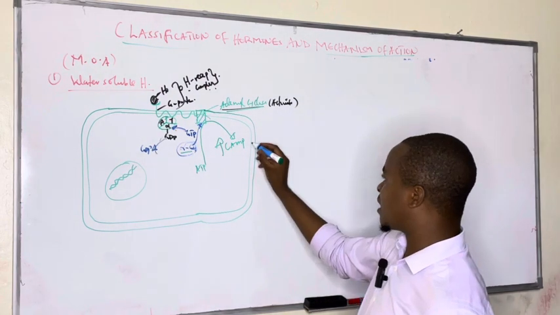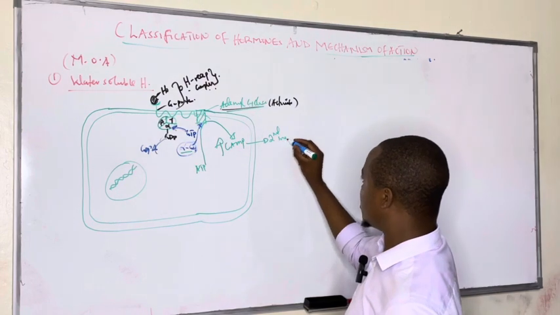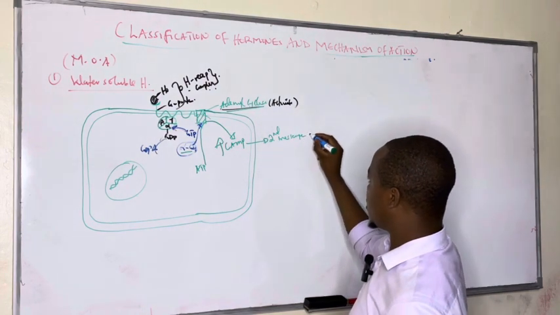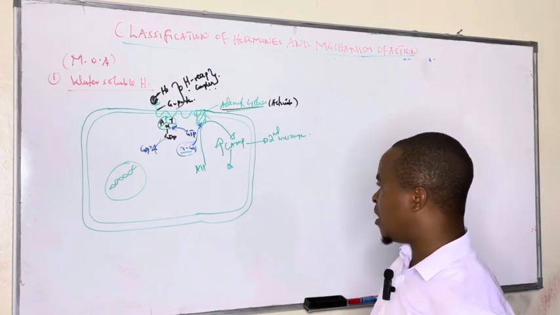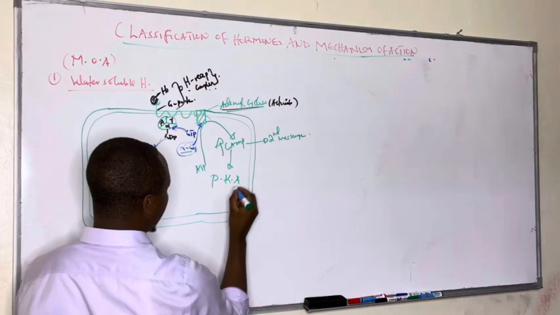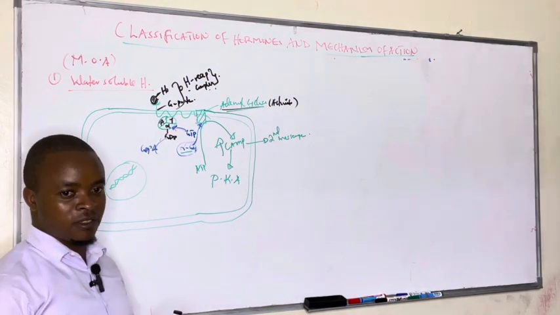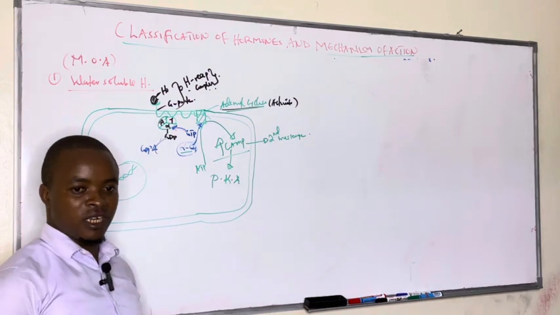And cyclic AMP, which is known as a second messenger, in the cell cytoplasm meets protein kinase type A, which are always inactive and are activated by increased cyclic AMP levels.